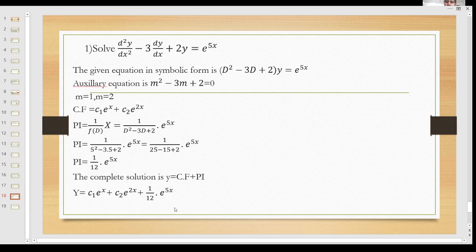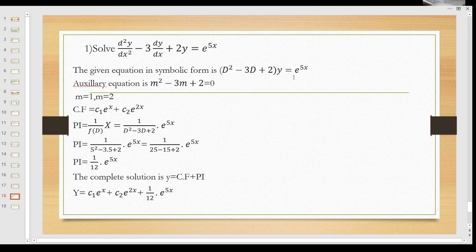So now let me know when the RHS part is not equal to 0. In that case we have to find the solution like this. Look here, this is the problem: d square y by dx square minus 3 into dy by dx plus 2y is equal to e power 5x. When we write the given equation in symbolic form, as I told in the last one, d by dx we consider as capital D. Therefore D square minus 3D plus 2 into y is equal to e power 5x.